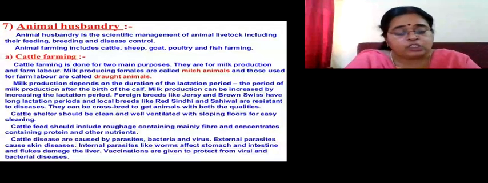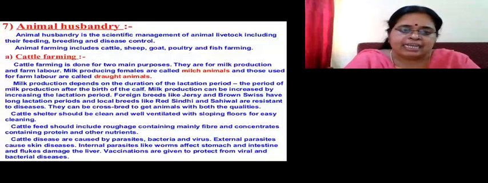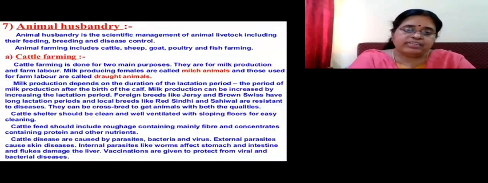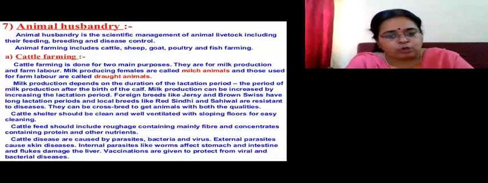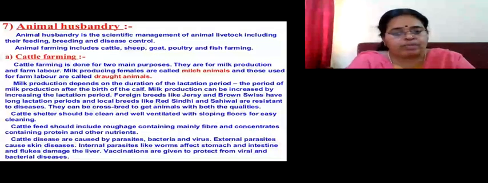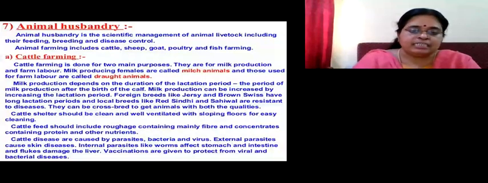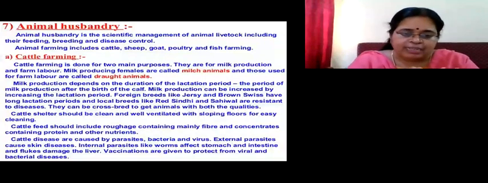So a question can be asked, children. Name the foreign breeds. They are Jersey and Brown Swiss. And which are the Indian breeds? Red Sindhi and Sahiwal. So the cattle shelter should also be clean and well ventilated. Otherwise, their health will suffer. And their flooring should be sloping. You can understand the reason, so that the urine and water can easily flow away. And it is easier for cleaning also. So they should be clean, well ventilated, with a sloping floor.